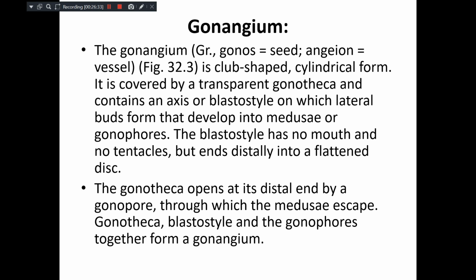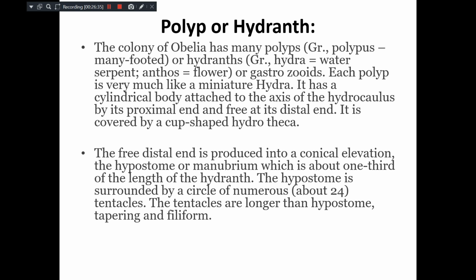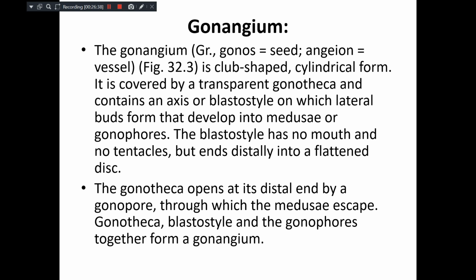Like this polyp, another type of polyp is the gonangium. These are club-shaped cylindrical forms. They are also covered by a transparent gonotheca, and they contain an axis or blastostyle on which lateral buds develop into medusae or gonophores, because the gonangium is assigned the function of sexual reproduction. The blastostyle has no mouth and no tentacles. They are connected to the hydrocaulus, and they get their nutrition from these feeding polyps.